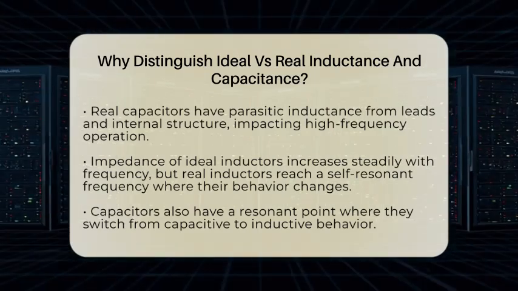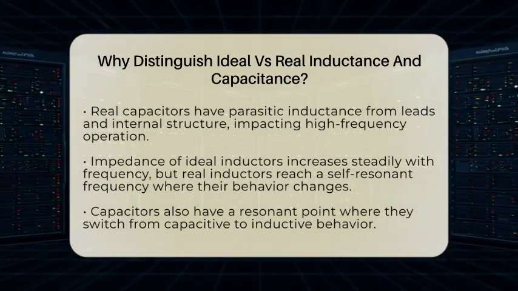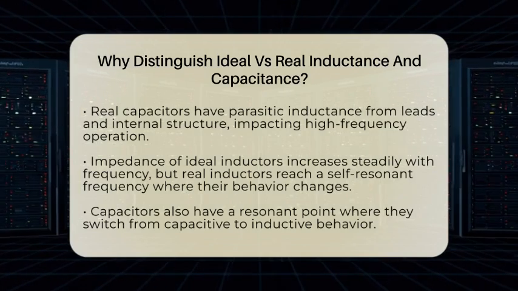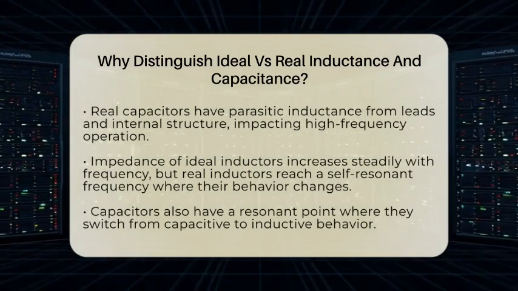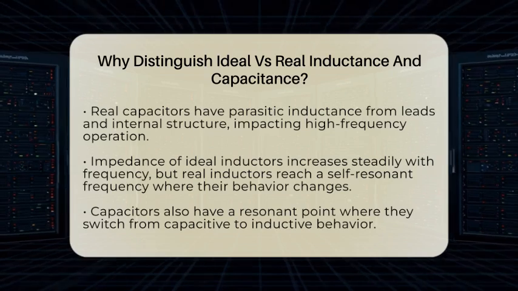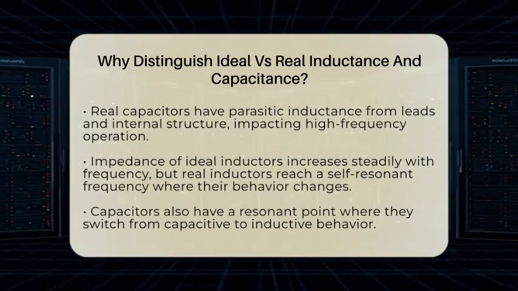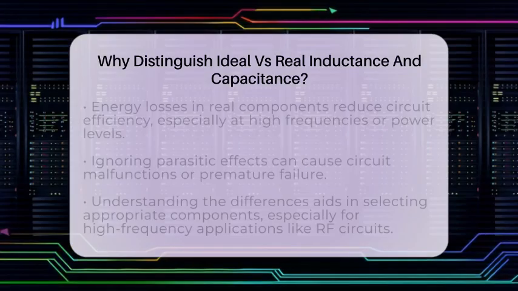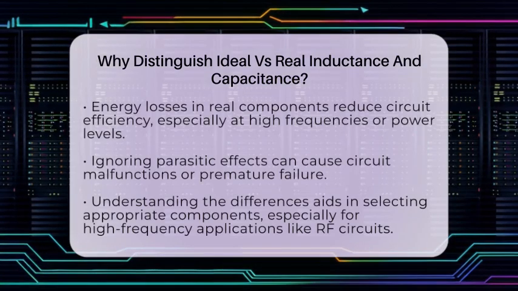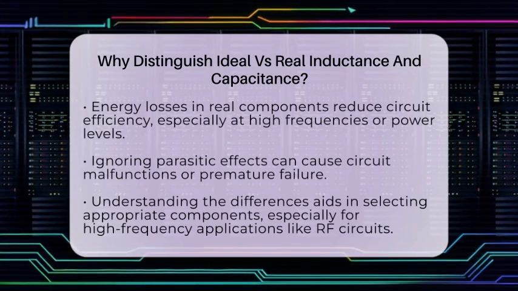Frequency plays a big role here. Ideal inductors' impedance increases steadily as frequency rises, but real inductors can reach a point called the self-resonant frequency. At this point, their parasitic capacitance cancels out their inductance, causing a drop in their ability to oppose changes in current. Capacitors also have a resonance point where they switch from acting like a capacitor to acting like an inductor.